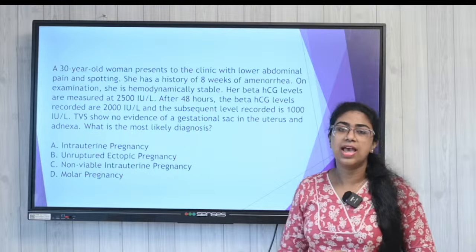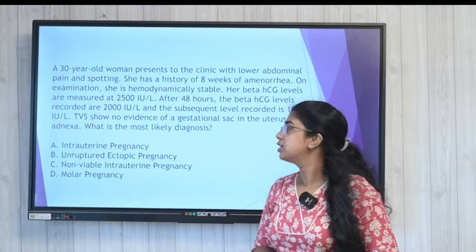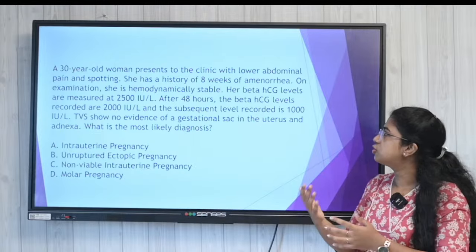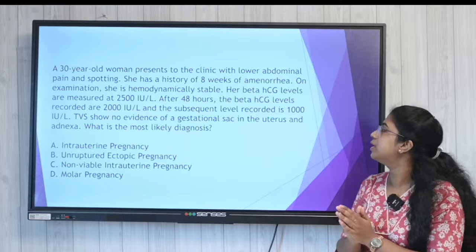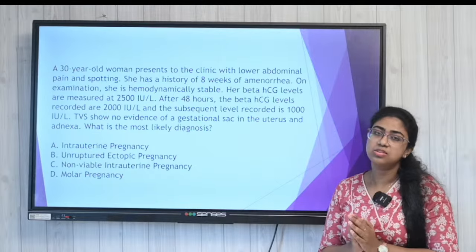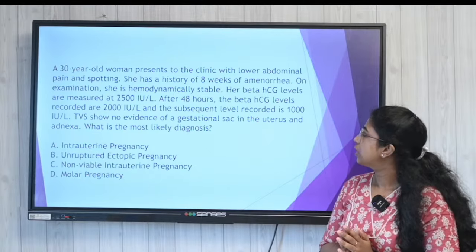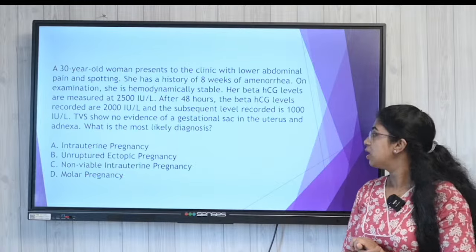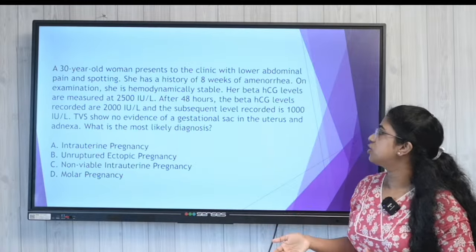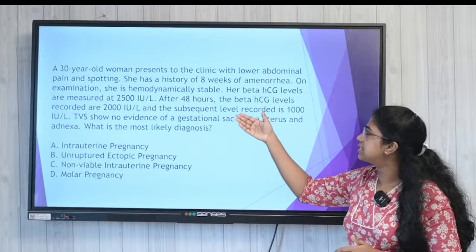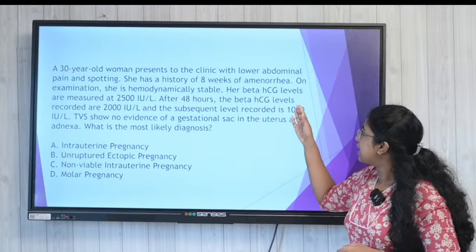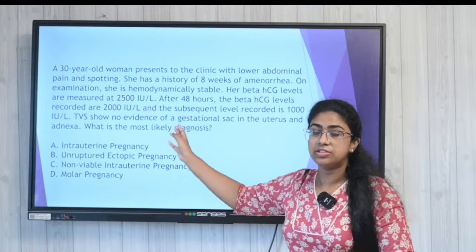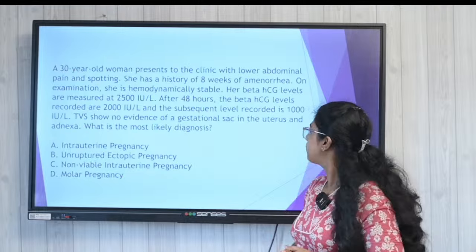We can consider another question here. A 30-year-old woman presents with lower abdominal pain and spotting. There is a history of 8 weeks of amenorrhea, and this patient is also hemodynamically stable. Her beta HCG level is measured to be 2500 international unit per liter.